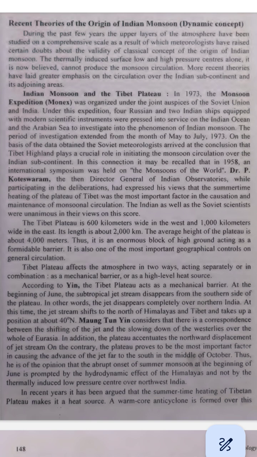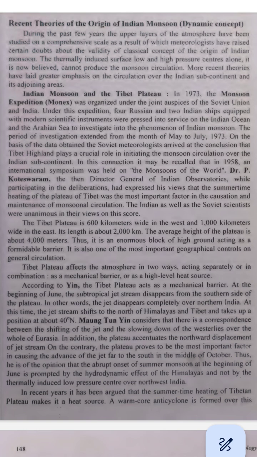3. Air from the ocean rushes in. When the air over Tibet rises, it leaves an empty space. This empty space pulls in cooler air from the Indian Ocean and the Arabian Sea, just like how a vacuum cleaner pulls in air. This cooler air from the ocean is full of moisture, water. Example, imagine a vacuum cleaner. When you turn it on, it pulls in air from outside to fill the empty space. The hot Tibet Plateau works like this, pulling in moist air from the ocean.